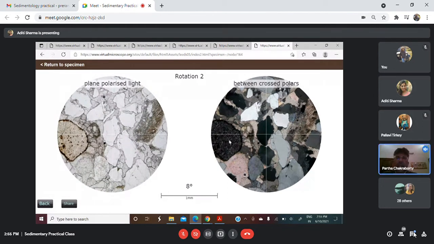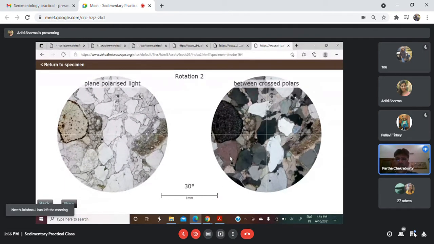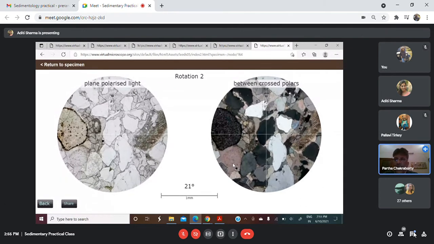Yes, sir. So what Aditi is showing you is a rock which has quartz and rock fragments. Now, on the PPL, you can see the grain where Aditi is pointing the arrow: there is a brownish coating on the entire grain. Can you see it? Yes, sir. Now what is that? That is nothing but an oxidized iron rim on the grain.